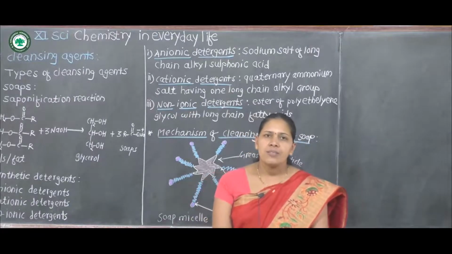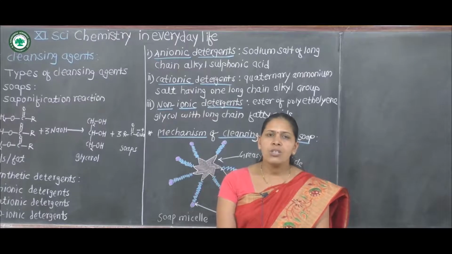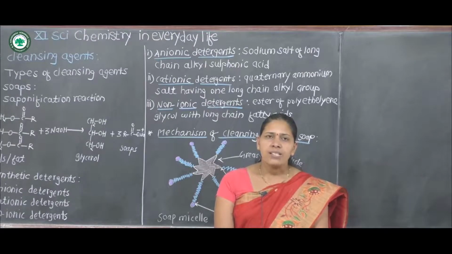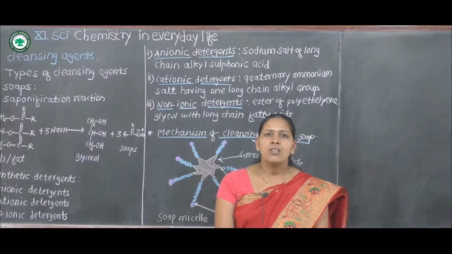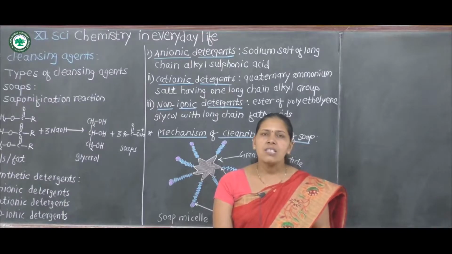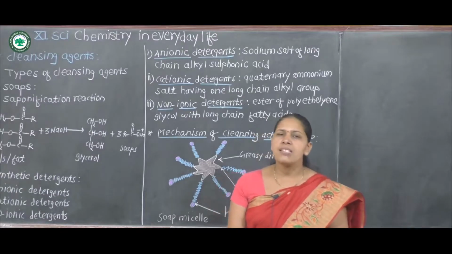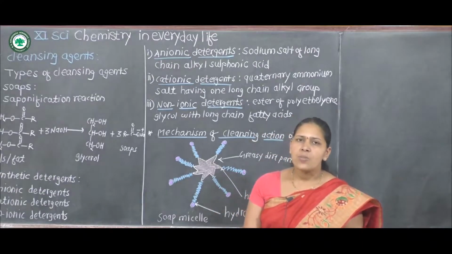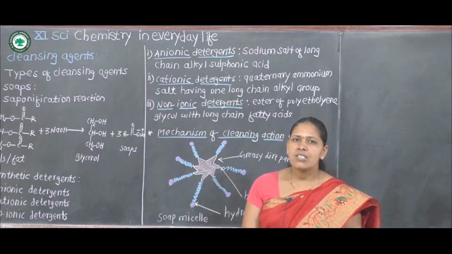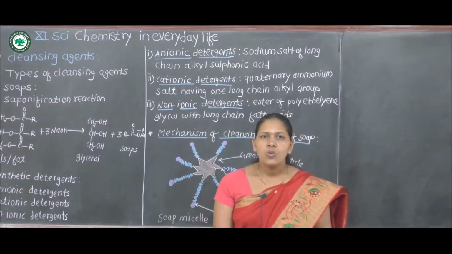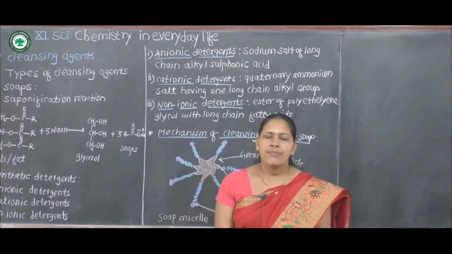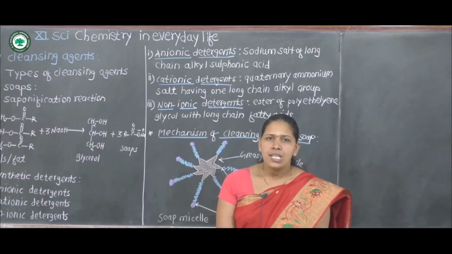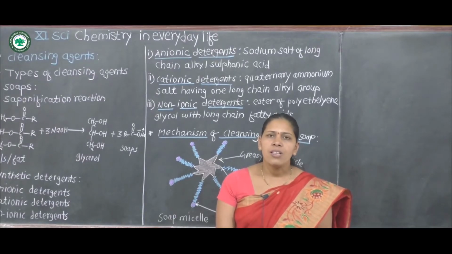In this way we can remove the stain, or cleanse the cloth by using soaps and detergents. This is all about the mechanism of cleansing action of soap or detergent, and on this, a 2 marks question will be asked: explain mechanism of cleansing action of soap or detergent.